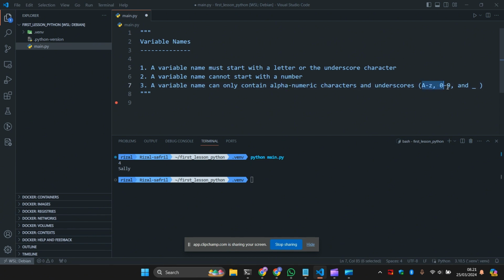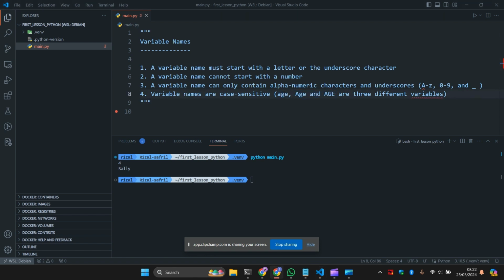This is an example of how you start to create a variable. Besides these alphanumeric characters, it will throw an error. Also, names are case sensitive, as we mentioned before. So a, capital A, and all capital A are three different variables. These three are not the same as each other. And last but not least, it cannot be any of the Python keywords.